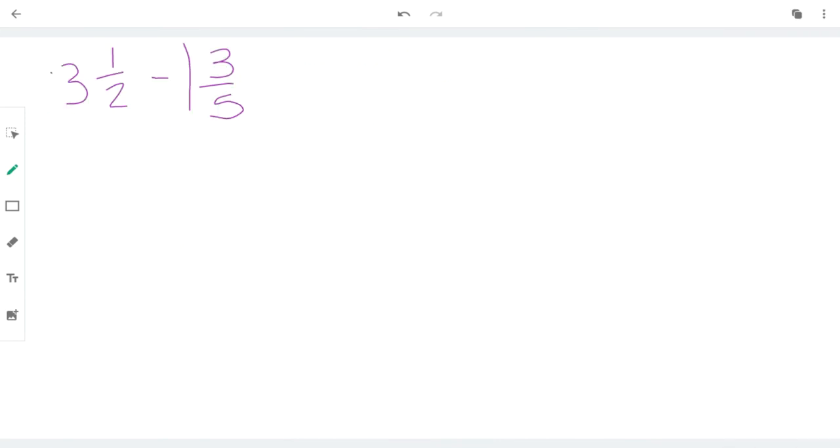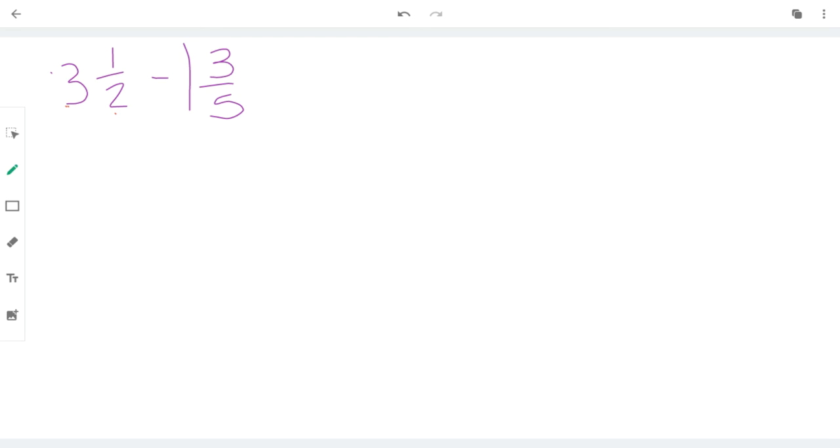Here's another example. This time there's a whole number in front. So this is when it's really important that you change your whole numbers over. And I'll show you why. So I have 3 1/2 minus 1 3/5. I can already see that my denominators are different. The first thing I want to do is, how many halves are sitting in 3 wholes?